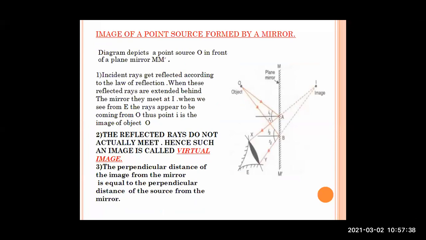The diagrams I have shown in my PPT are the same in concept, just the lettering or name specifications are a little different. Incident rays are denoted by I1, I2, and reflected rays by R1, R2. The things will remain the same, just the name of the mirror, when you compare it with the textbook, is a little different.